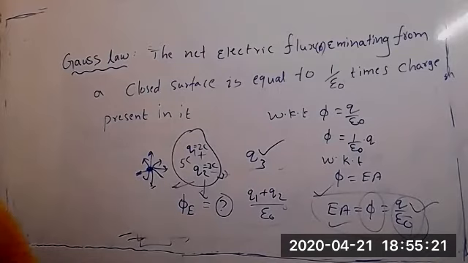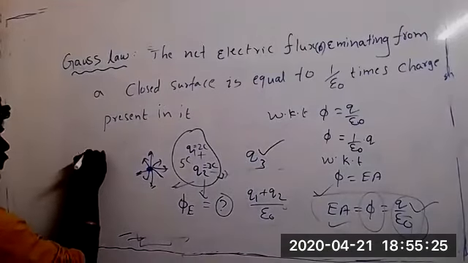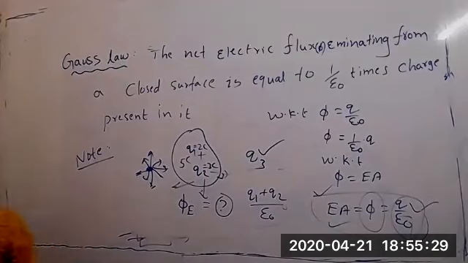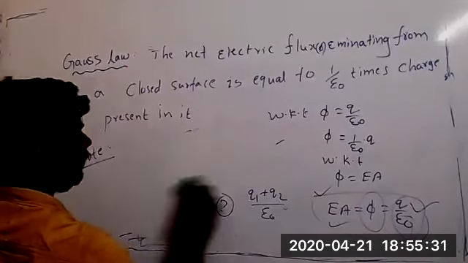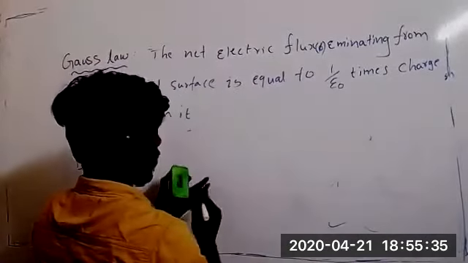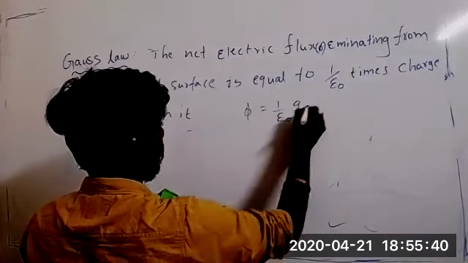Yes, sir. And note, Gauss law, a very important note. What does the note mean? When we are using Gauss law, you should remember this note. According to Gauss law, how much flux will there be? Flux equals 1 by epsilon naught times charge.